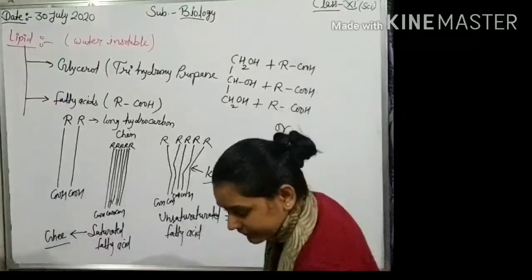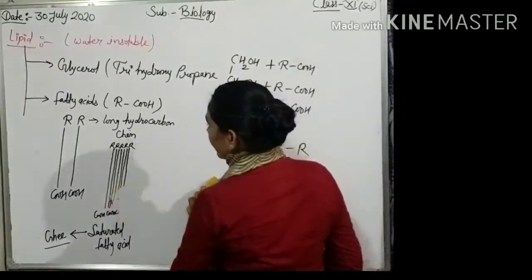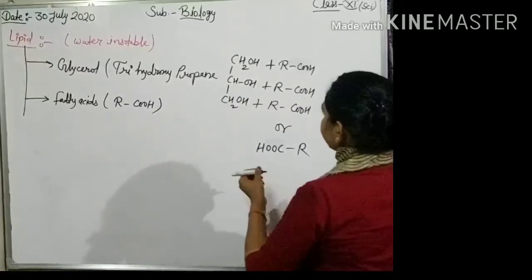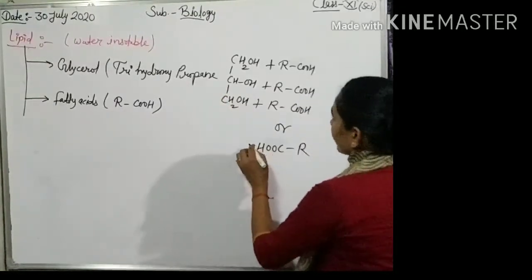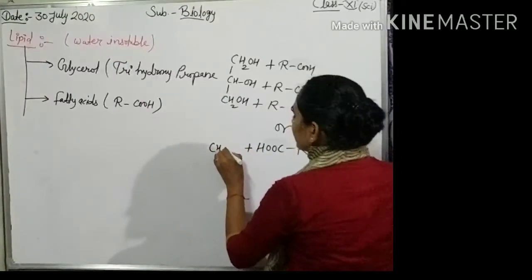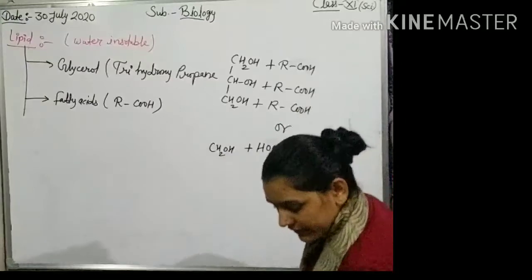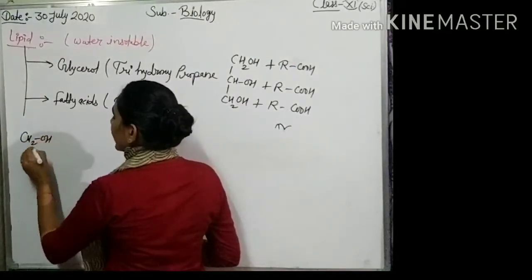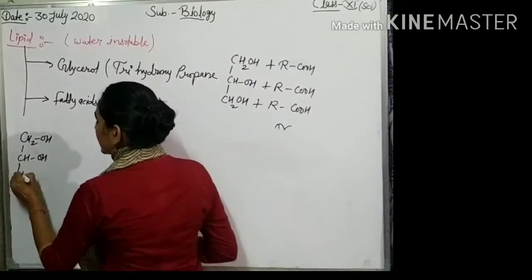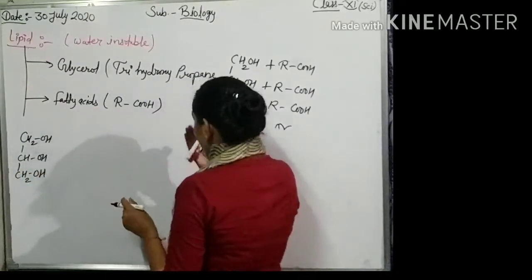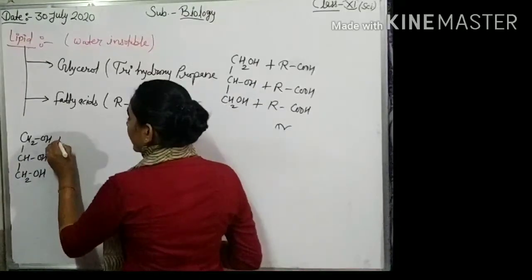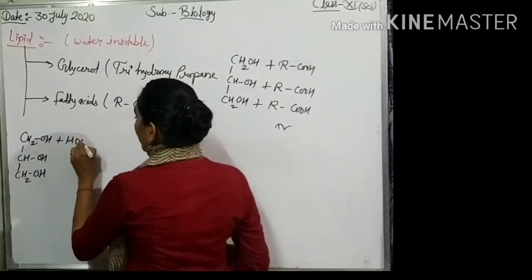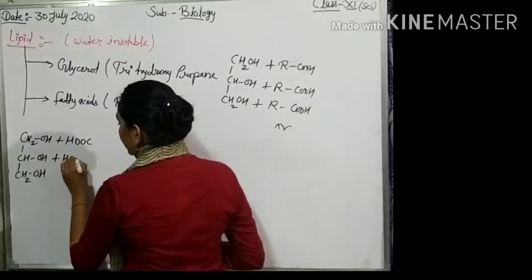Okay. Then CH2OH, CH2OH, CHOH, CH2OH, trihydroxypropane reacts with HOOC, COOH means carboxylic group,